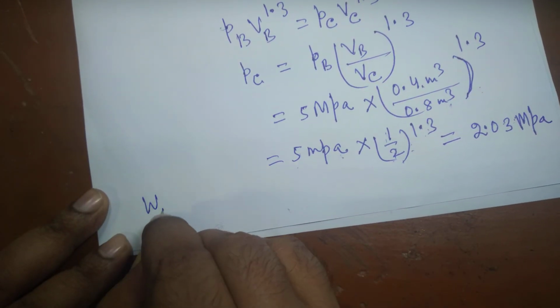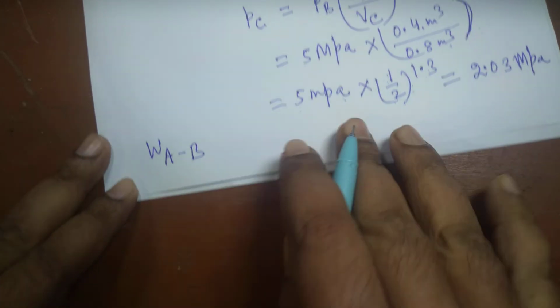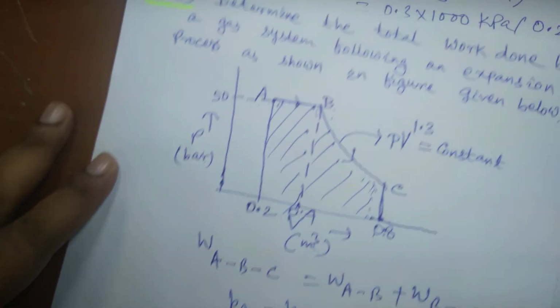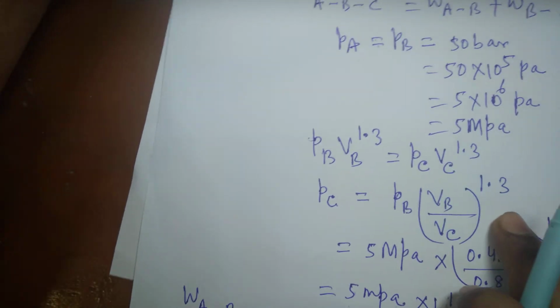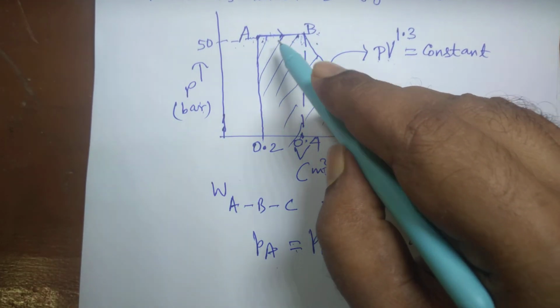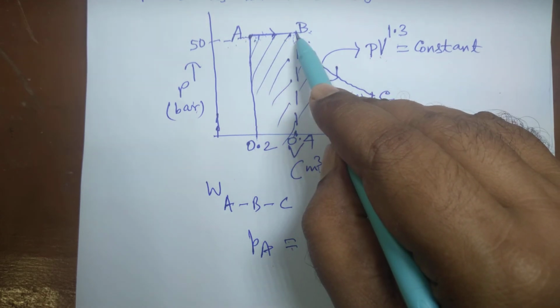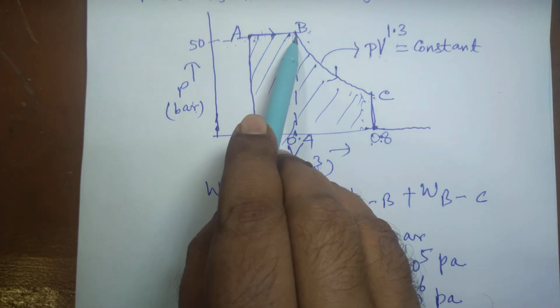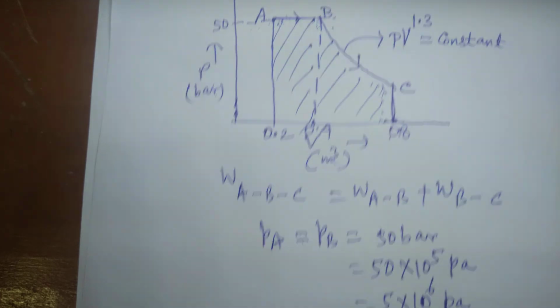So work during the process AB is equal to, this is a constant pressure process. So work done during the process AB will be pressure into change in volume, VB minus VA.